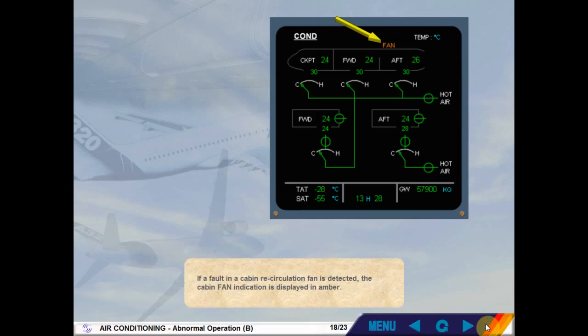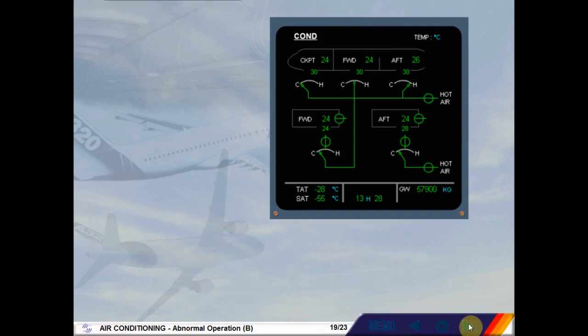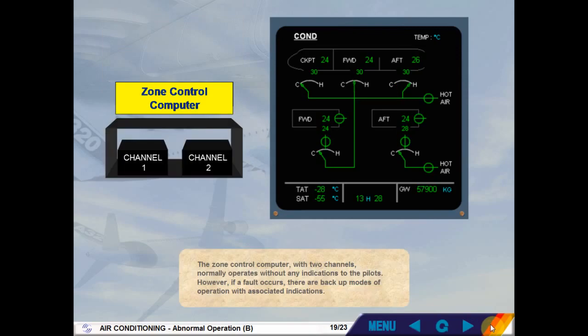If a fault in a cabin recirculation fan is detected, the cabin fan indication is displayed in amber. The zone control computer, with 2 channels, normally operates without any indications to the pilots. However, if a fault occurs, there are backup modes of operation with associated indications.